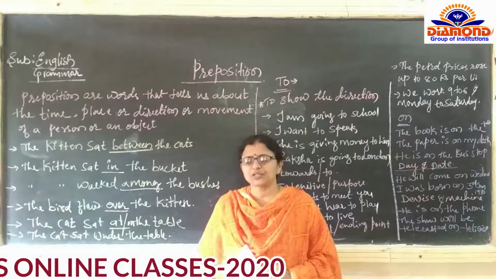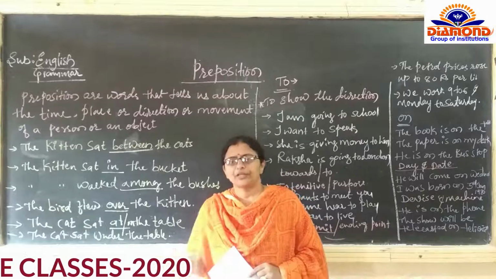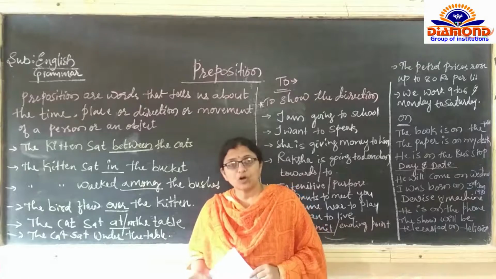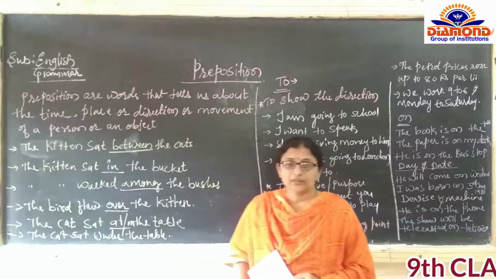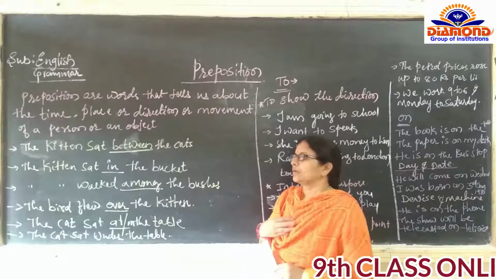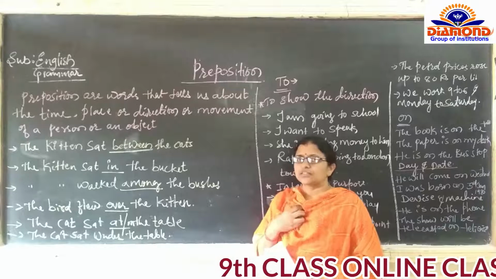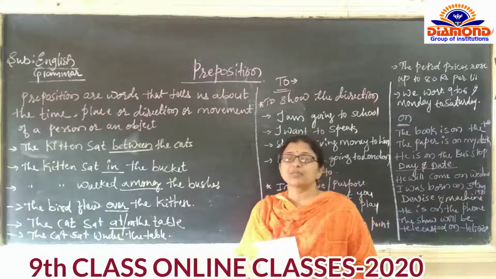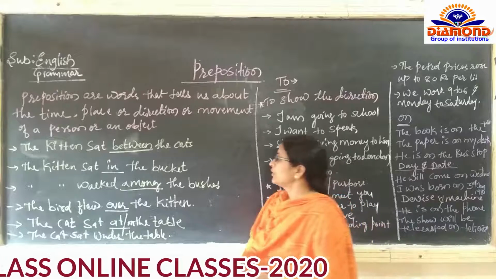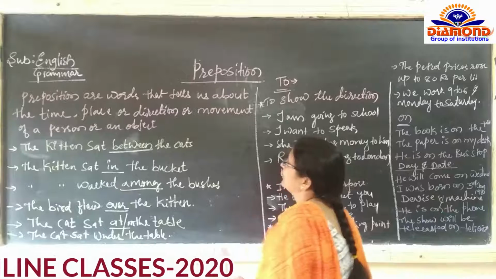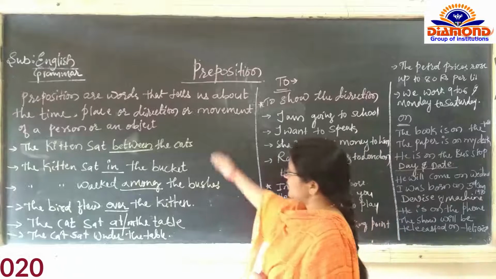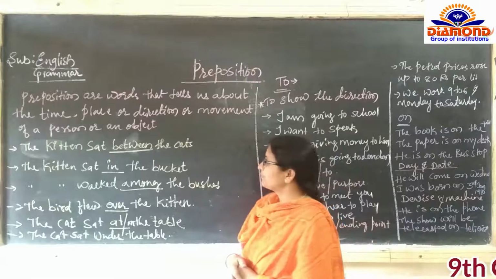So many prepositions are there: on, in, into, to, onto, upon, over. So many are there. In that, some of the prepositions are very important from an examination point of view. So, first, let us see some of the examples I wrote.